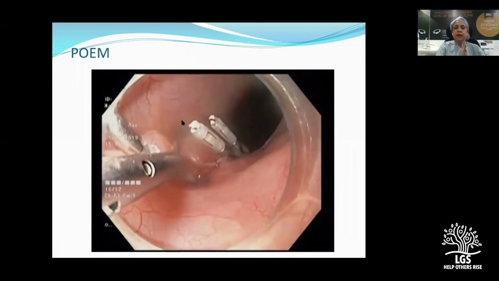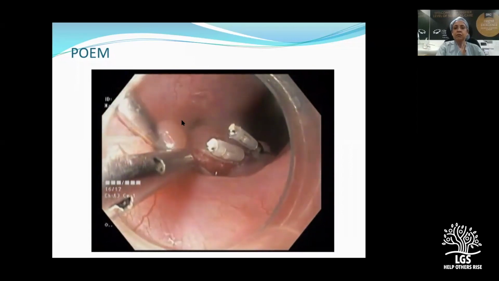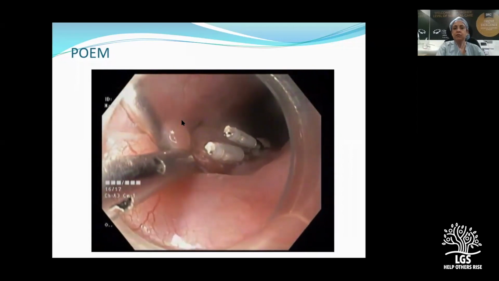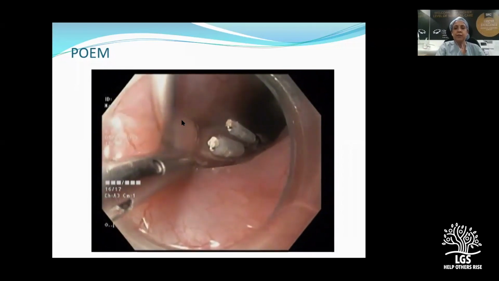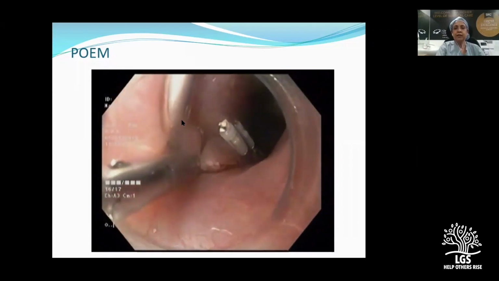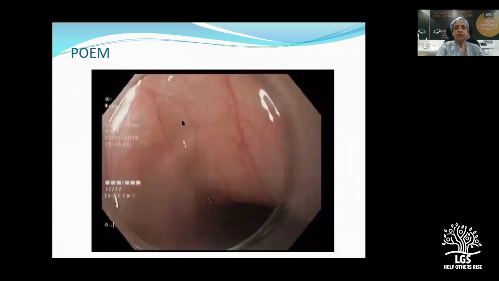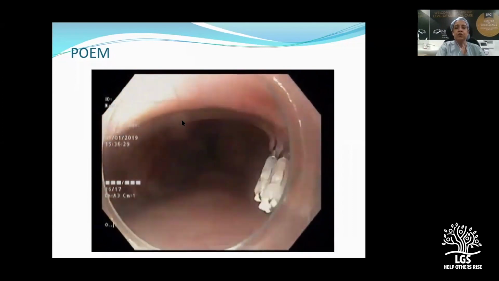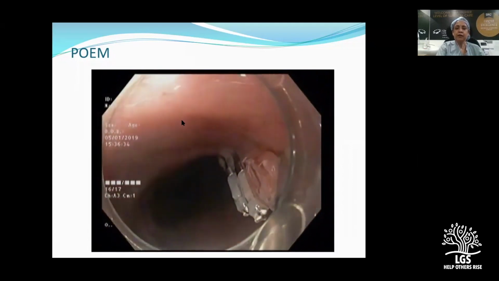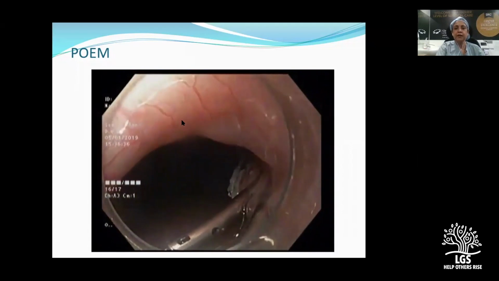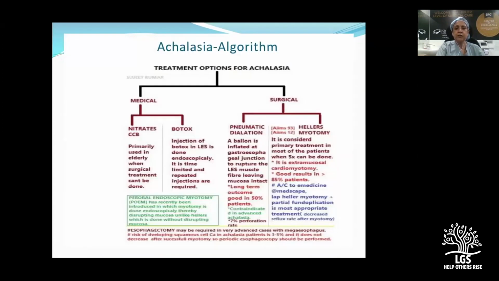This needs a lot of skill, which most of the endoscopists may not be successful in doing. So if surgeons are practicing to do POEM, I think the results would be better, because I had the opportunity to redo a myotomy in 2 patients where they had undergone POEM and the myotomy was not complete. So it needs skill and understanding of the anatomy of the esophagus.